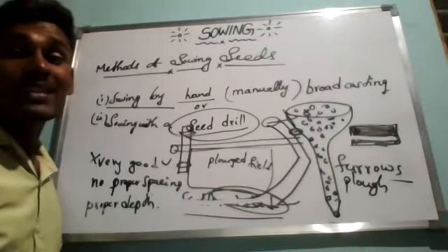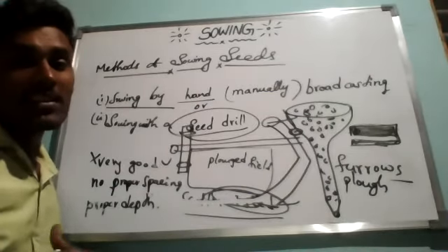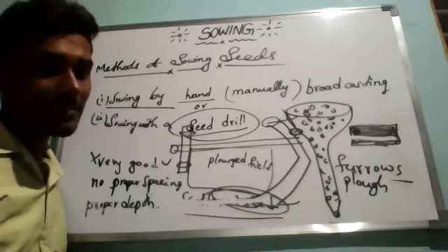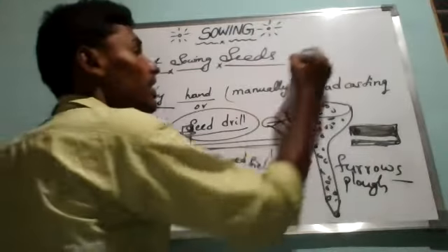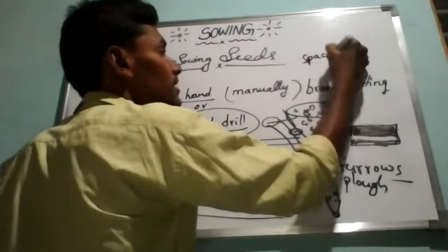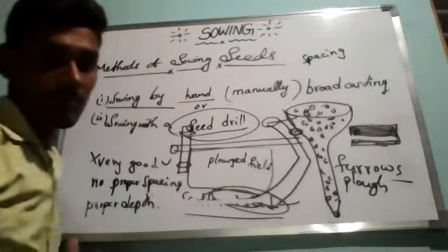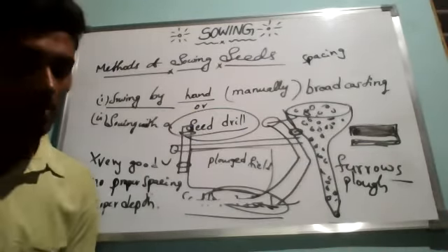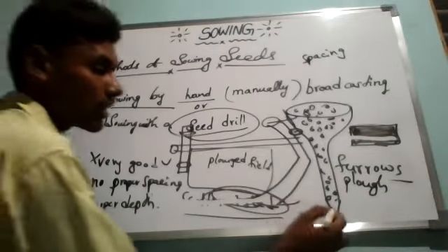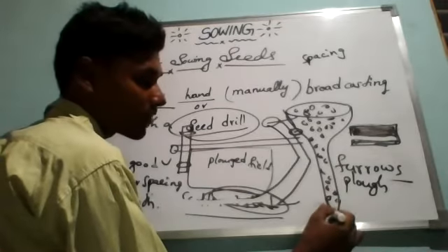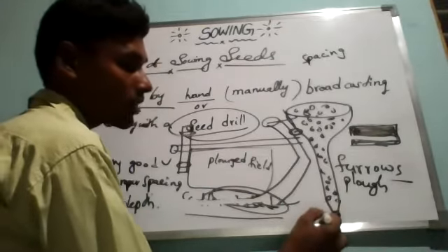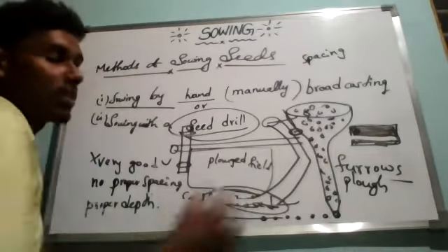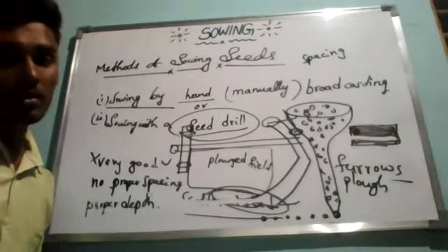By using a seed drill for sowing, the seeds are sown at the correct depth and correct intervals. Intervals means regular spacing. The seeds sown with a seed drill are in regular rows also, because every seed falls one after another from this small hole only. So automatically it will fall at a regular distance and perfect depth, in the same row.